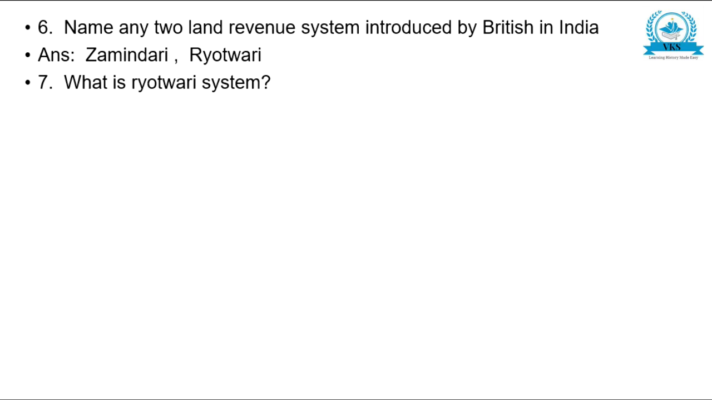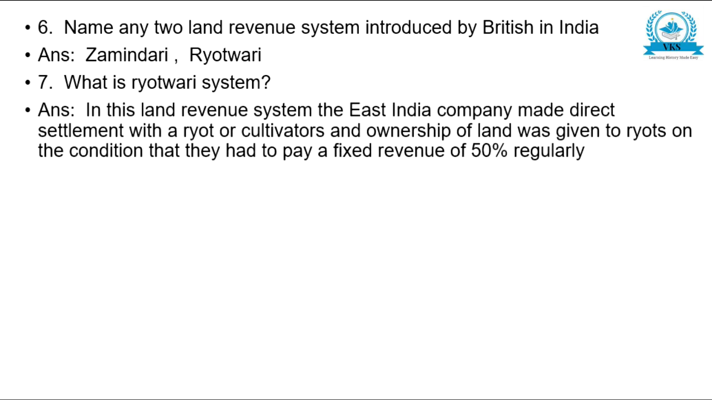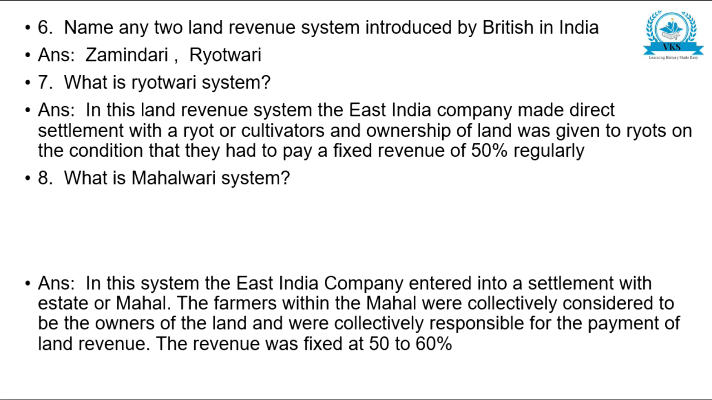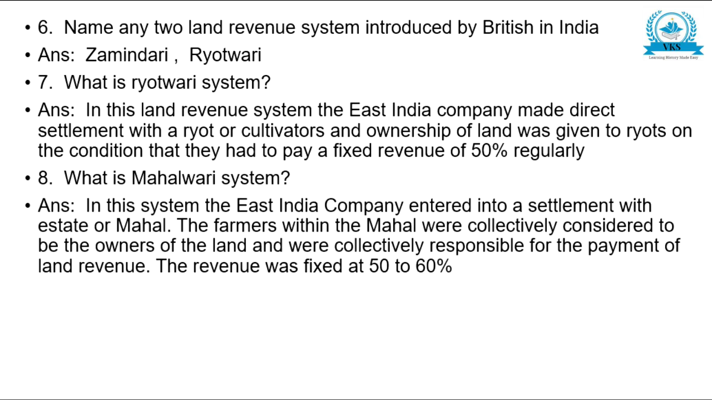Name any 2 land revenue systems introduced by British in India. Zamindari, Ryotwari. What is Ryotwari system? In this land revenue system, the East India Company made direct settlement with a ryot or cultivator, and ownership of land was given to ryots on the condition that they had to pay a fixed revenue of 50% regularly. What is Mahalwari system? In this system, East India Company entered into a settlement with estate or mahal. The farmers within mahal were collectively considered to be the owners of the land and were collectively responsible for the payment of land revenue. Revenue was fixed at 50 to 60%.